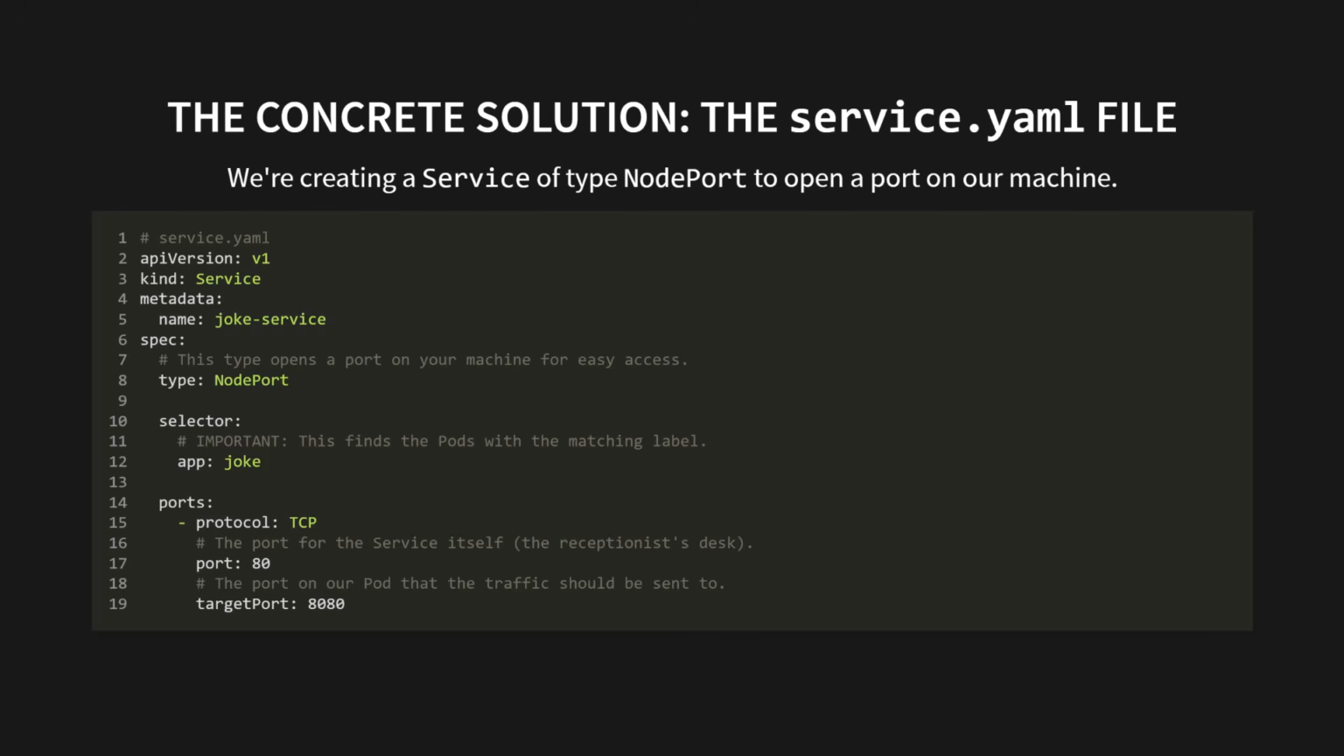Then, the most important part, the selector. It says app:joke. This is how the service finds the pods with the matching label we set up in the last chapter.